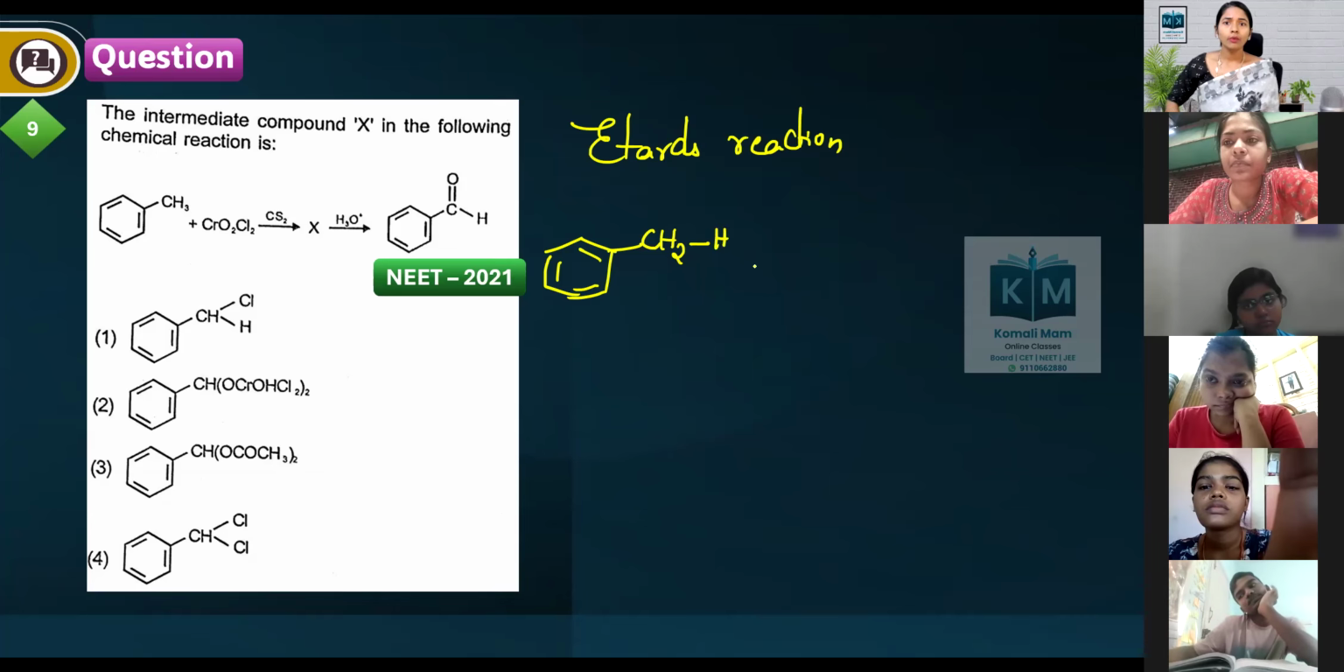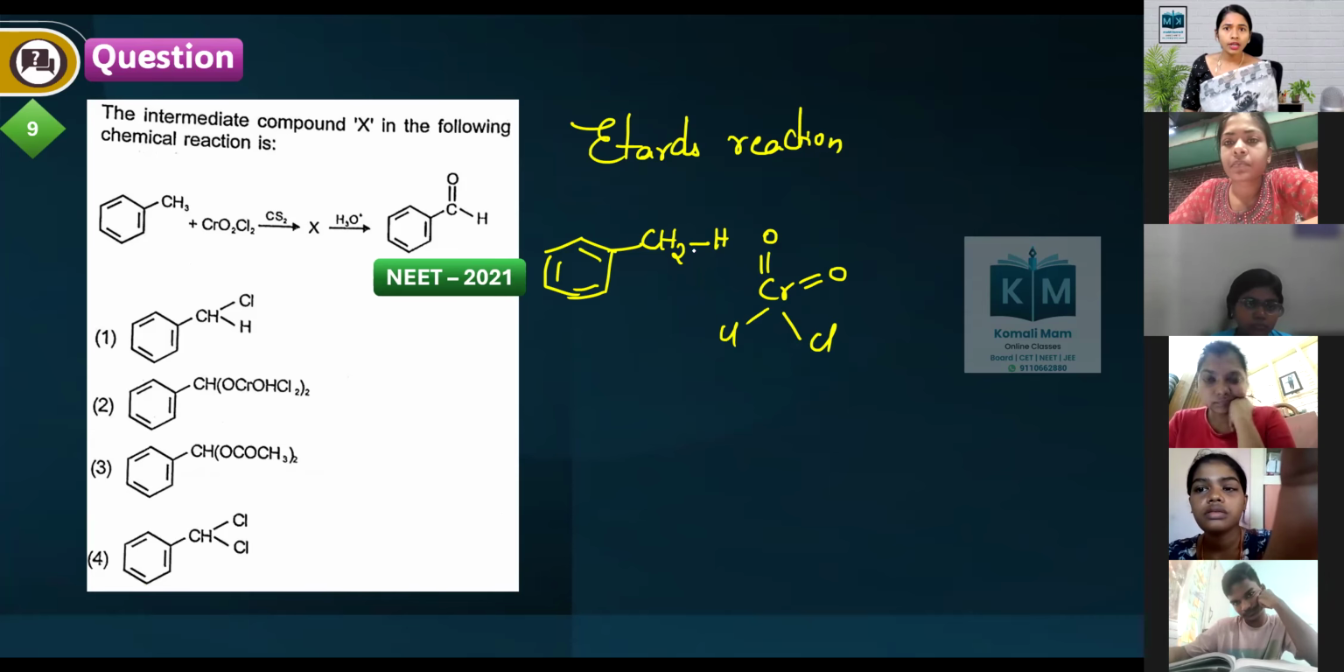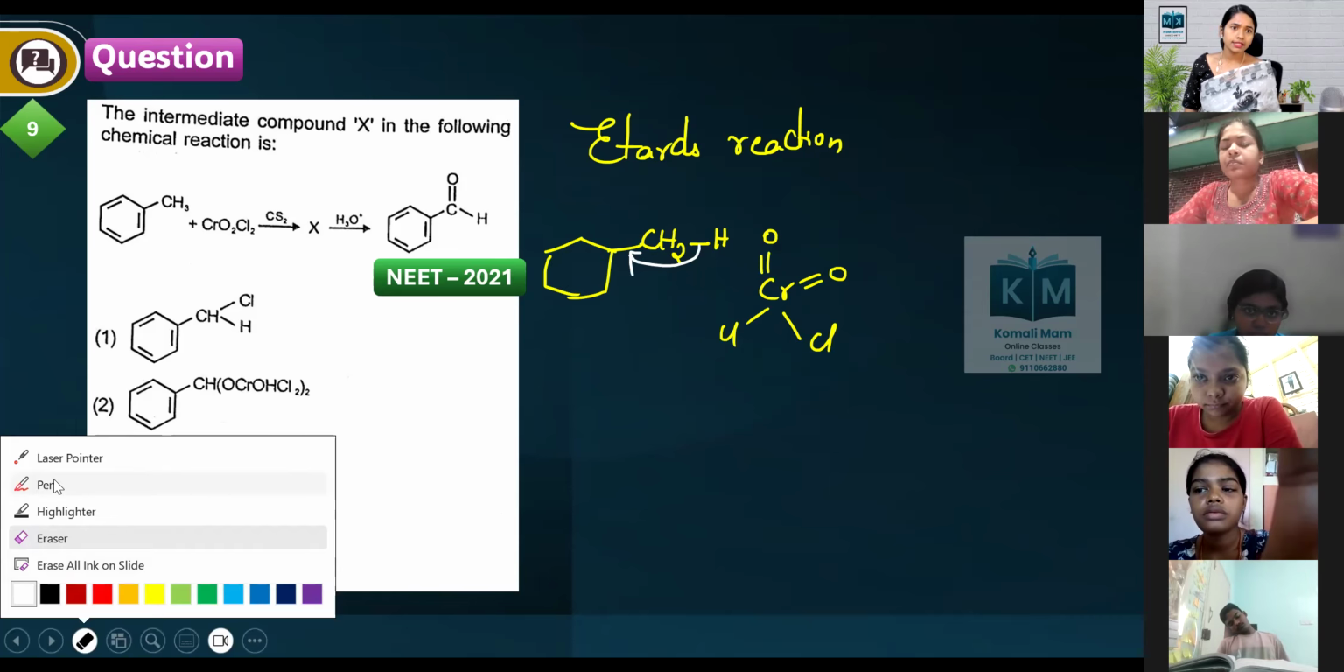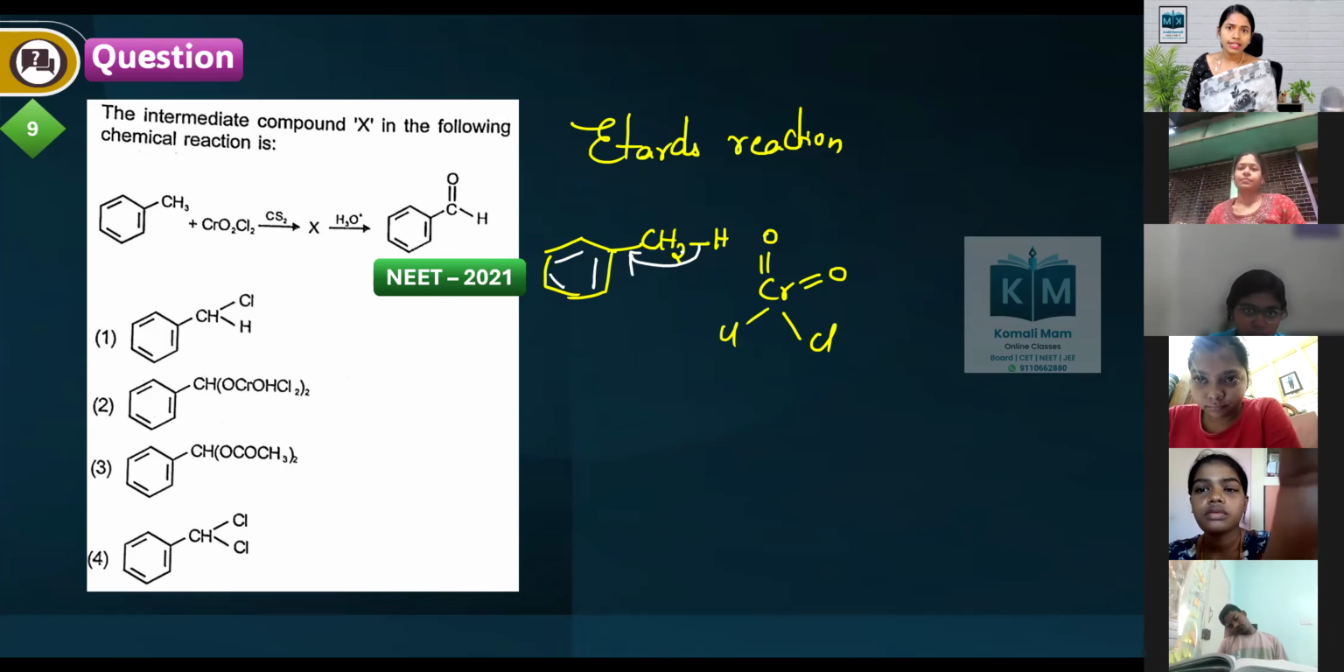CH2H. Okay? Now, chromyl chloride, Cr double bond O, Cl, Cl. Okay. Now, this bond will shift here. One thing I do, I'll write the bonds like this. This bond is shifting like this. Then it gets negative charge, right? That negative charge is donating to this chromium. Then this chromium gets a negative charge. Oxygen gets negative charge. This H plus comes onto oxygen.